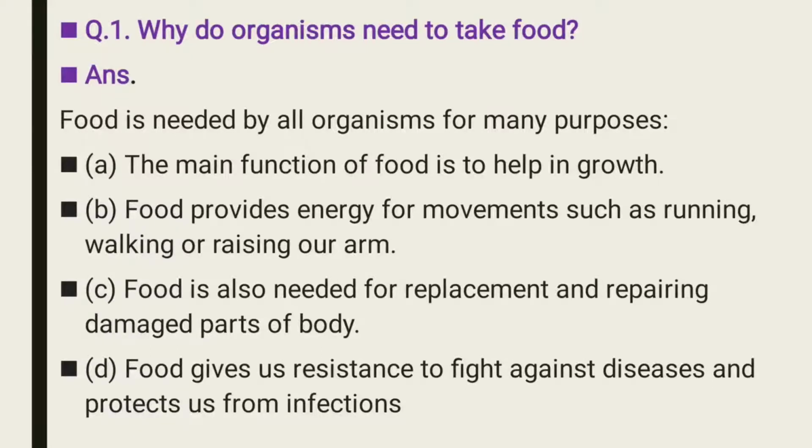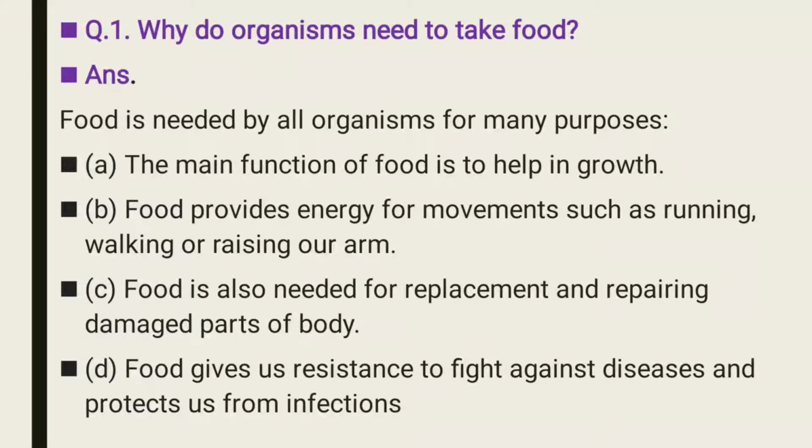It means you don't have energy to even sit if you are not eating food. During the day you do many activities like walking, running, sitting, writing, sleeping. For all this movement, for all this work, you need energy, and you get energy from food only.